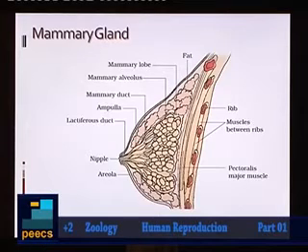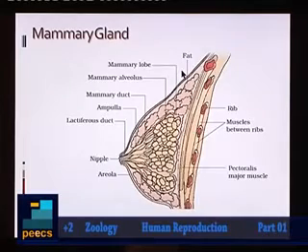Coming to the next component of female reproductive system, that is mammary gland. Here in this diagram we can see the mammary gland with all the different components. Mammary gland is composed of two types of tissues: glandular tissue and fatty tissue. The glandular tissue is the tissue which is involved in production of milk as well as secretion of milk here. So here we are more concerned with the glandular tissue.